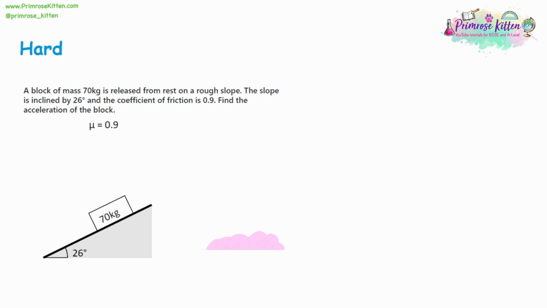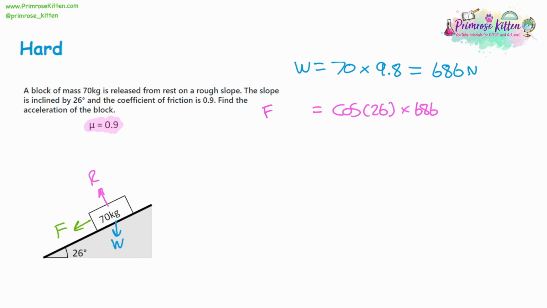And then to find the friction, which is what we're really looking for, we could combine this into one step. Let's make clear this is the friction. Always going to be multiplying this by the coefficient of friction 0.9. So you can do this in one step if you're confident, like I'm doing here, or you can keep doing it in 2 steps, like I've done with the previous examples. So it's just an option that you have. That's going to give 554.915 newtons of friction.